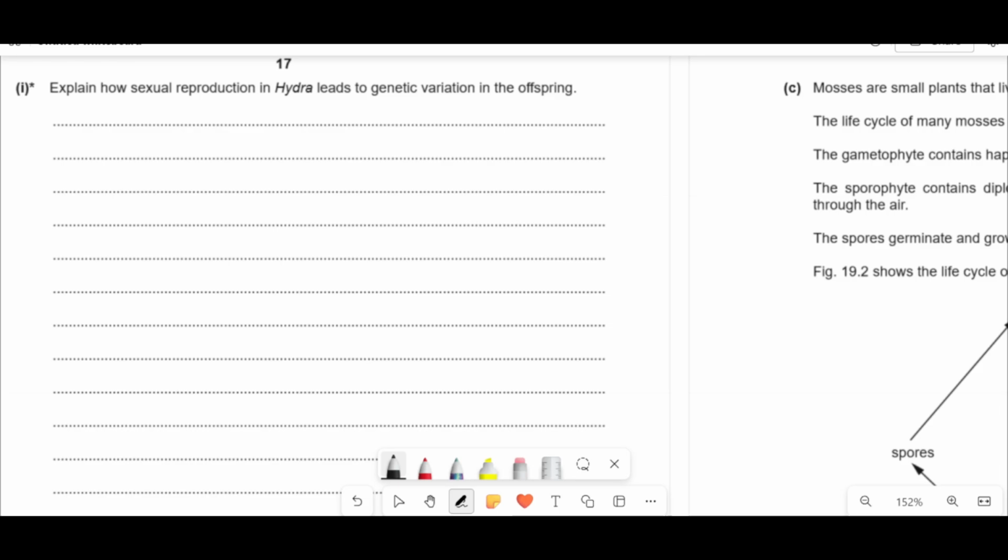So we need to talk about things that are causing variation. The reason we have variation is because of alleles being different, right? For example, you might have blonde hair or ginger hair, and I've got black hair, right? That's genetic variation. The reason those have come along is because mutations have led to changes in these base sequences, and they've just been passed on over time. As well as that, you're not identical to your parents, nor to your siblings, because of things that also increase and maximize variation.